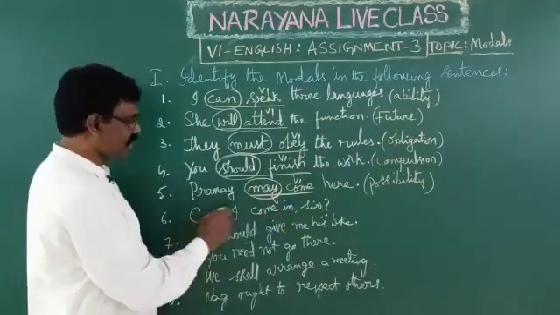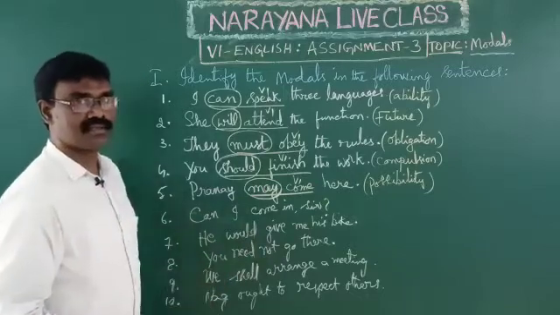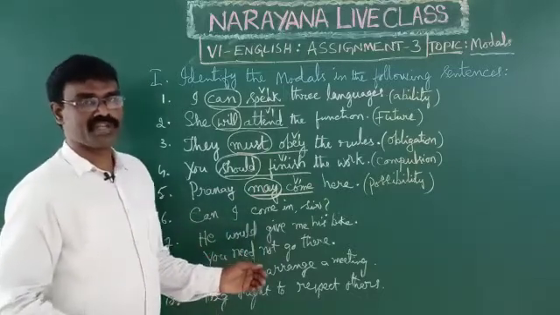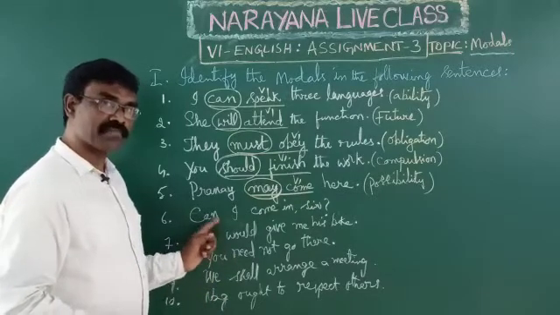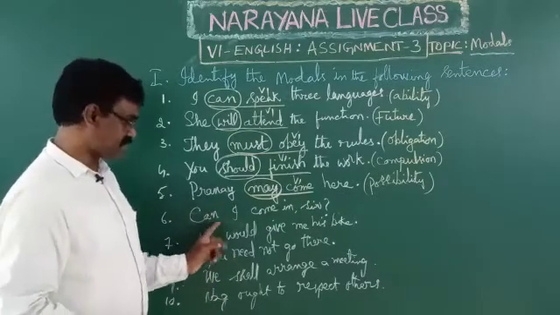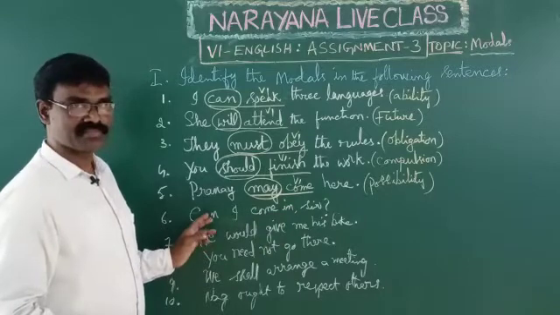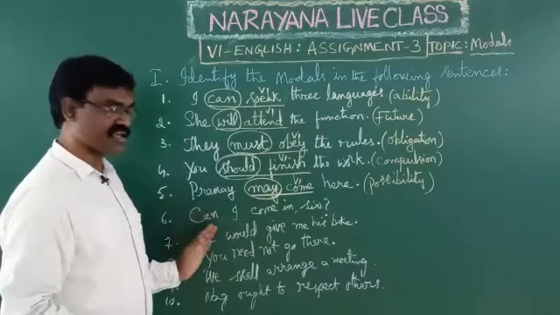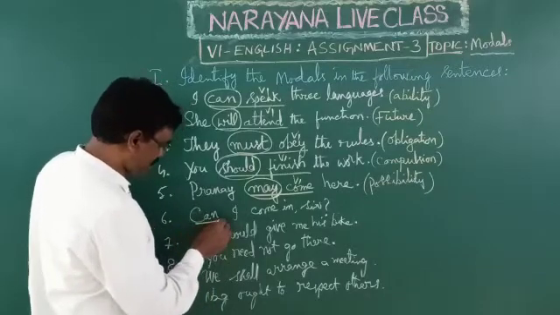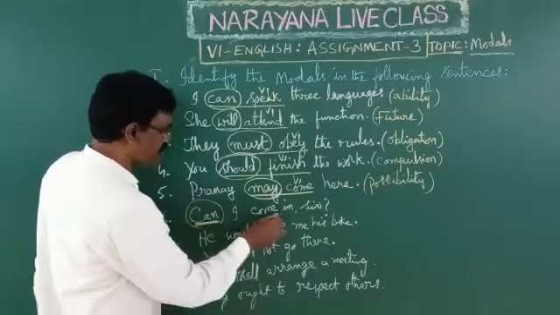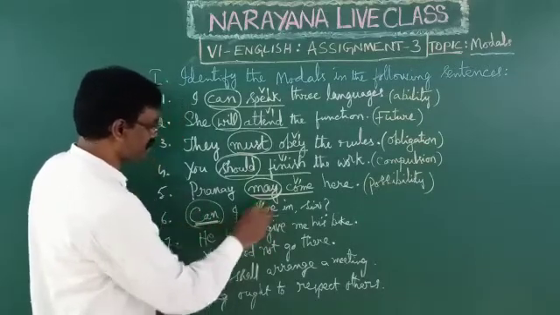Next, can I come in, sir? Generally, when you come to the class late, to take permission, you can use this kind of sentence. Shall I come in, sir? Or can I come in, sir? May I come in, sir? So here, can is a modal auxiliary. This come is V1, main verb.